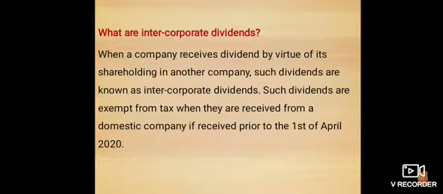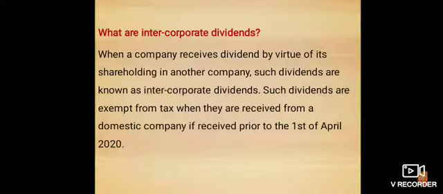What are intercorporate dividends? When a company receives dividend by virtue of its shareholding in another company, such dividends are known as intercorporate dividends. Such dividends are exempt from tax when they are received from a domestic company if received prior to the 1st of April 2020.